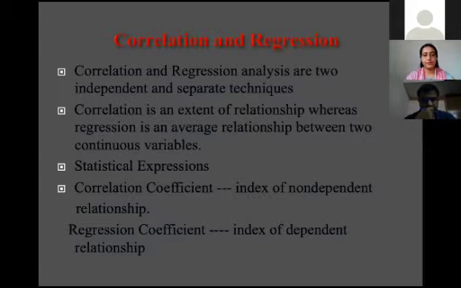Let's see the definitions of simple correlation. Correlation is nothing but the extent of relationship, whereas the regression model is used where you want to predict something. A regression is an average relationship between two continuous variables. The correlation coefficient gives the index of a non-dependent relationship; here one variable is not dependent on the other. In the regression coefficient, an index of dependent relationship exists: one variable is independent and the other variable is dependent.